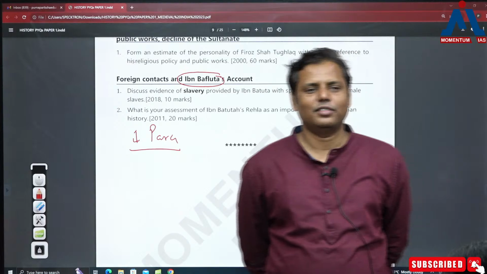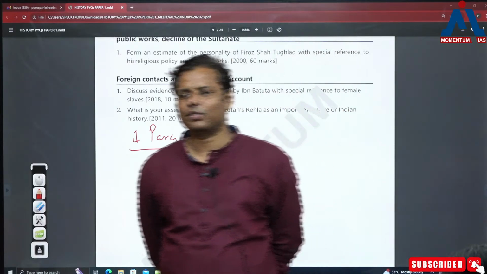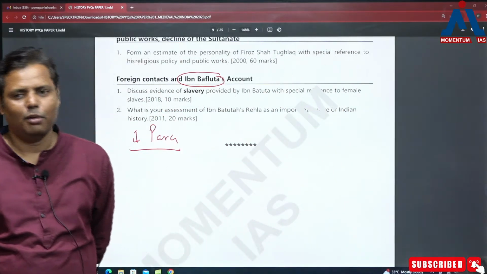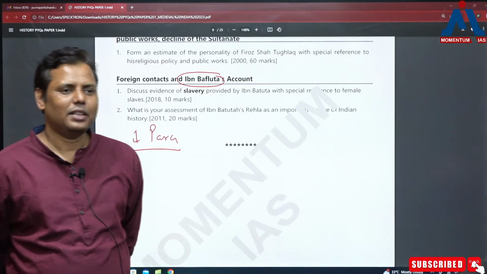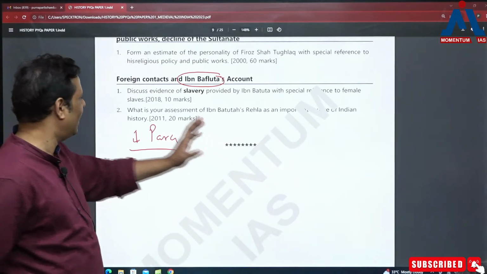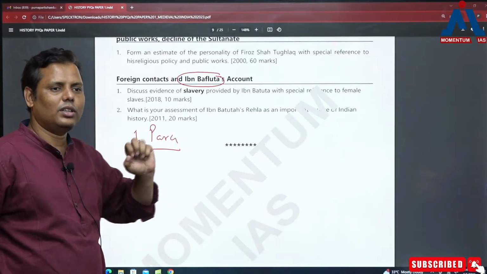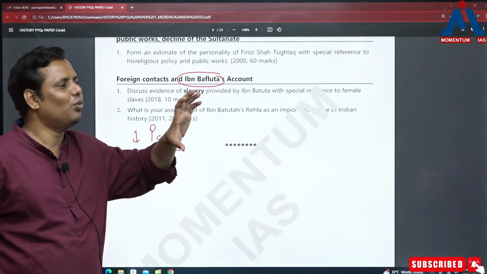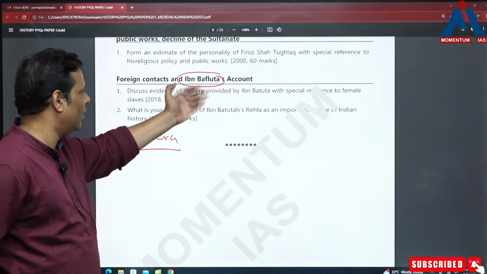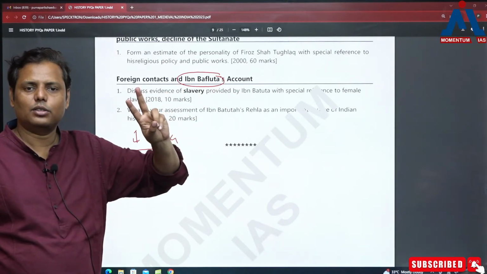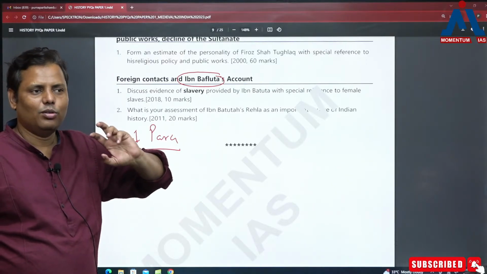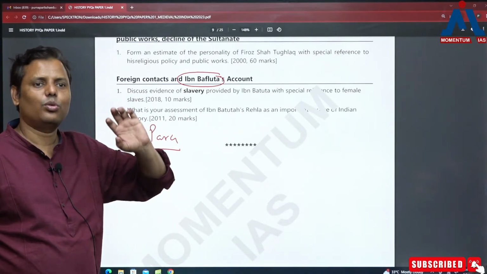If this idea could have worked, I'm telling you that everybody could have scored in that case more than 300. But unfortunately, it is not happening. Why? Because they are hunting new dimensions. ठीक है, ऐसा नहीं है. अब यहाँ पे slavery के ऊपर पूछा है उसने कि इब्ने बतूता क्या कहता है. So then slavery, if you are just really collecting just one paragraph on Ibn Battuta, in that case, you'll be writing just 2 lines on slavery. So by writing 2 lines, you can't expect 60% marks. तो थोड़ा ऐसा नहीं है.